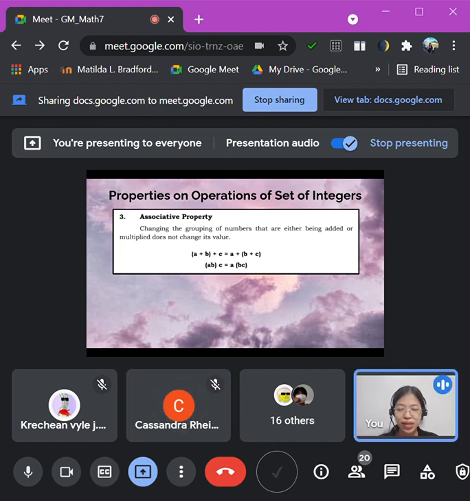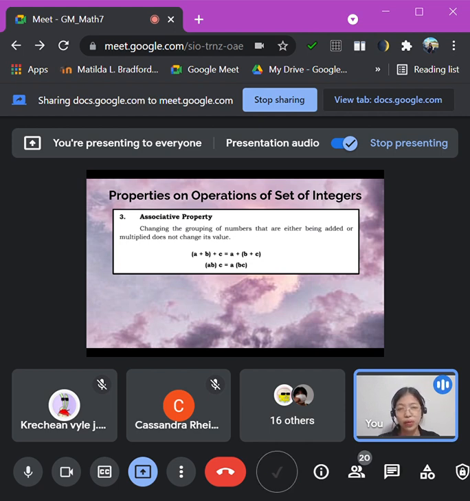Okay, thank you, Cassandra. So associative property is changing the group of numbers that are either being added or multiplied does not change its value. So applicable gihapon siya sa addition and multiplication of integers.